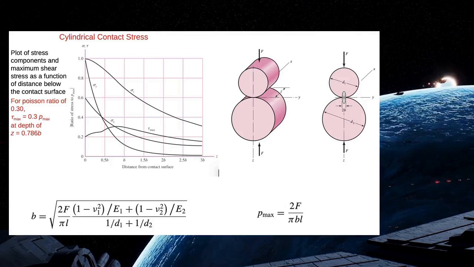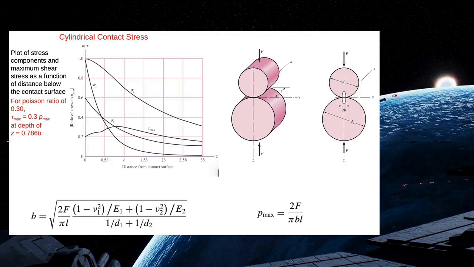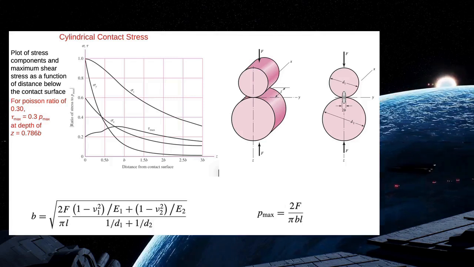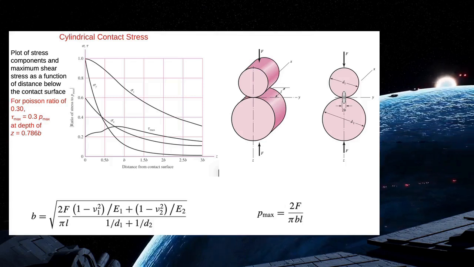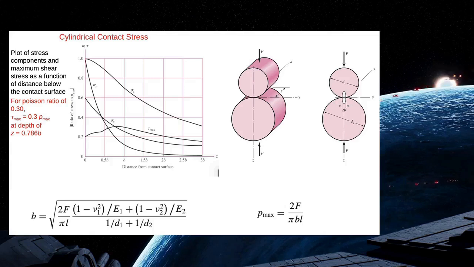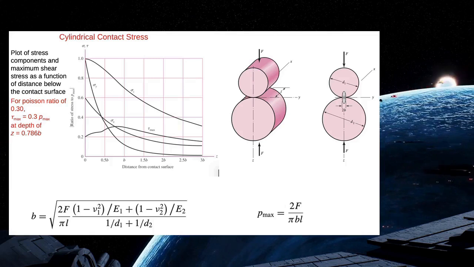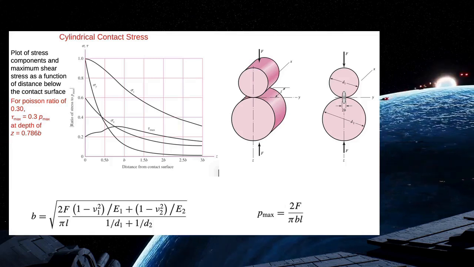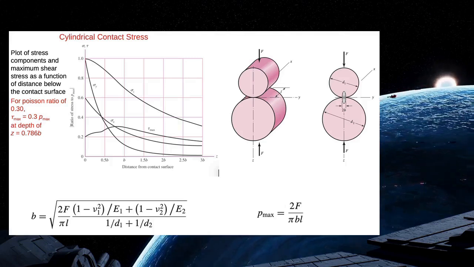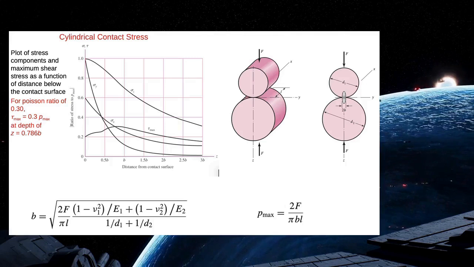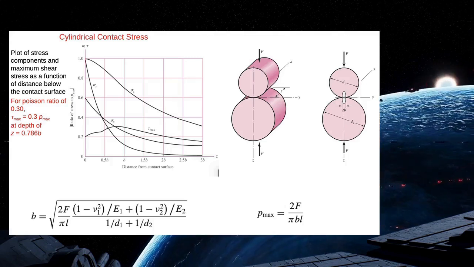And the magnitude of the stress components below the surface as a function of the maximum pressure for contacting cylinders are presented here. The largest value of the shear stress tau max occurs when z over b is equal to 0.786 and its maximum value is equal to 0.3 Pmax. This chart is based on a Poisson's ratio of 0.3. Please note that all of the normal stresses presented in this chart are compressive stresses.